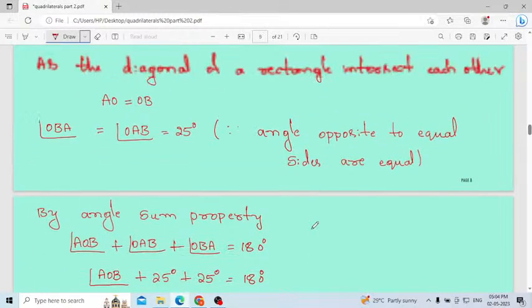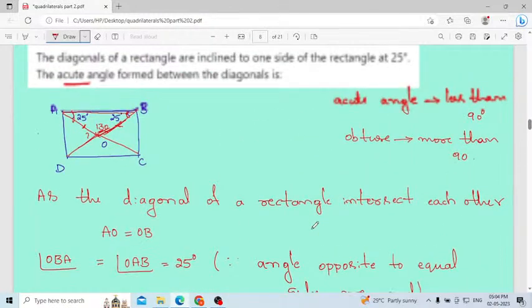Yes, 50. Maybe you made a mistake in the subtraction. See here, the linear pair: this DOB is a straight line, no? Then easily you can find 180 minus 130, which gives 50.